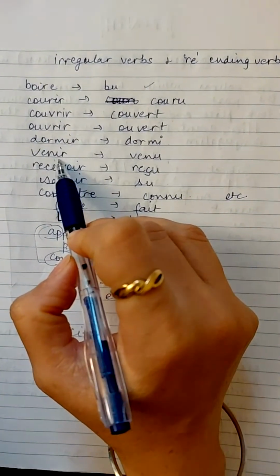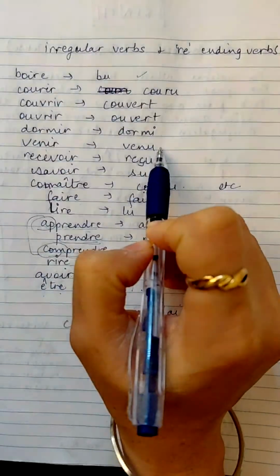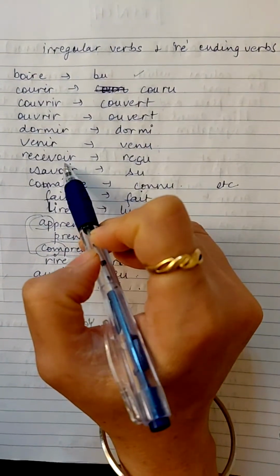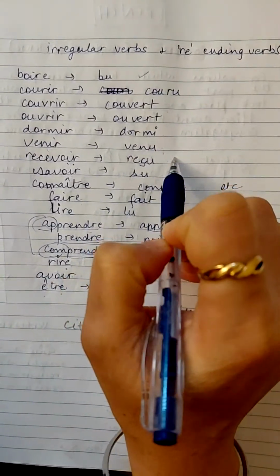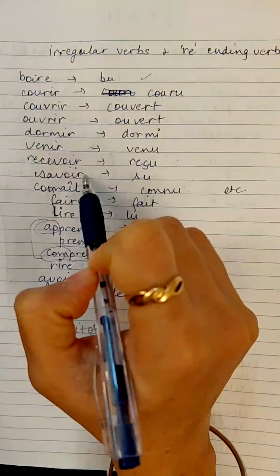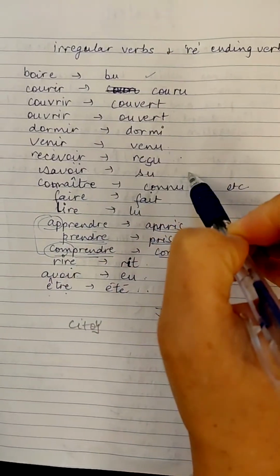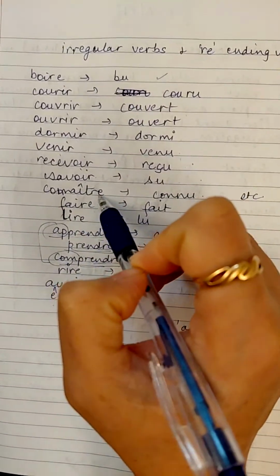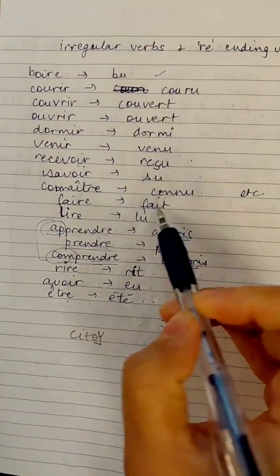Venir, the meaning is to come. The past participle form will be venu. Recevoir, to receive. Past participle form reçu. Savoir, to know, and the past participle form is su. Connaître, to know. Past participle form is connu.